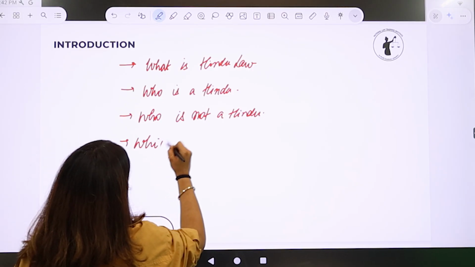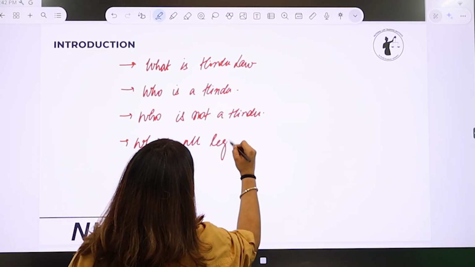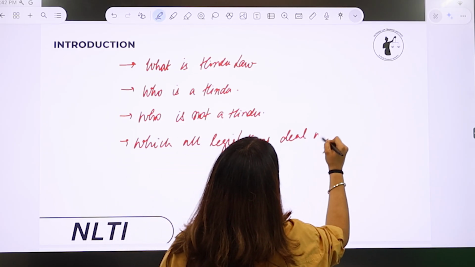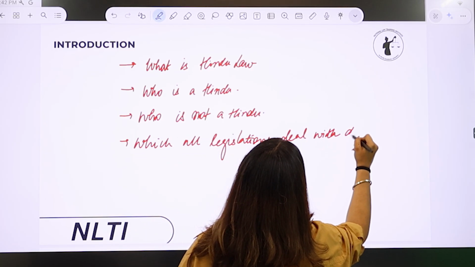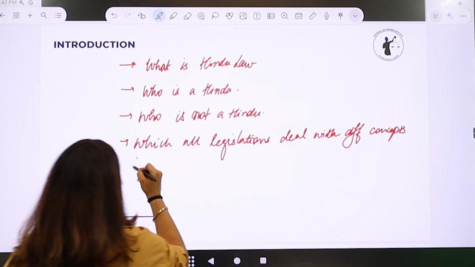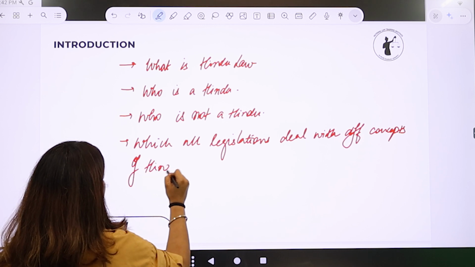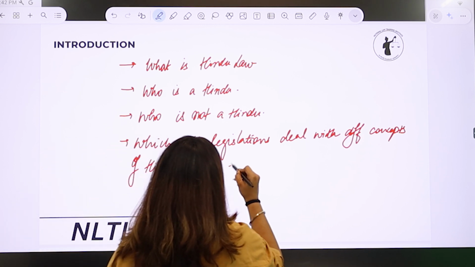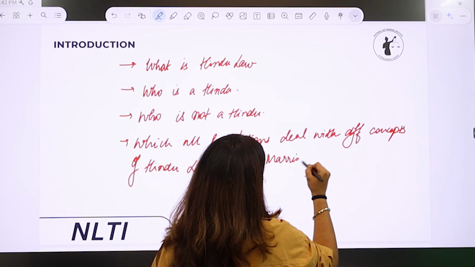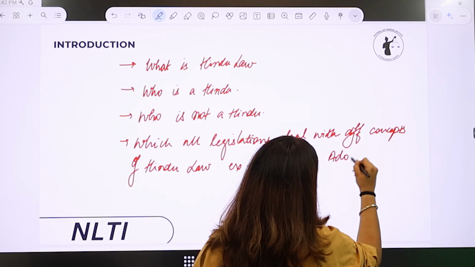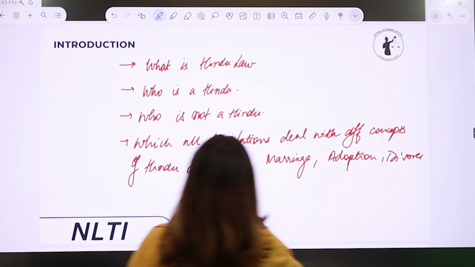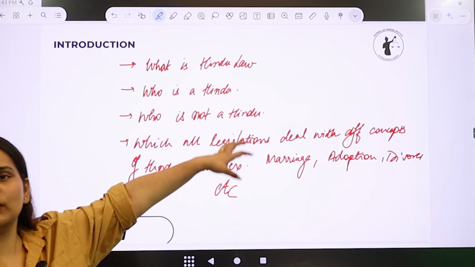Which legislations deal with different concepts of law, for example marriage, adoption, divorce, etc.? Right? This is exactly what we are going to do today.